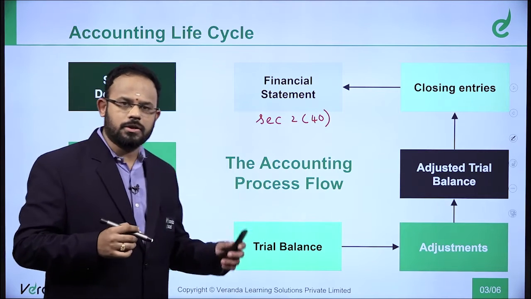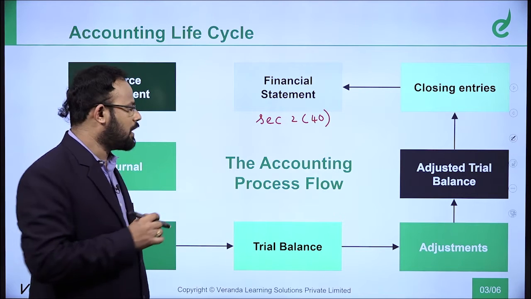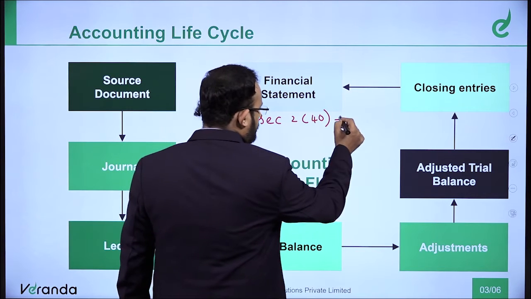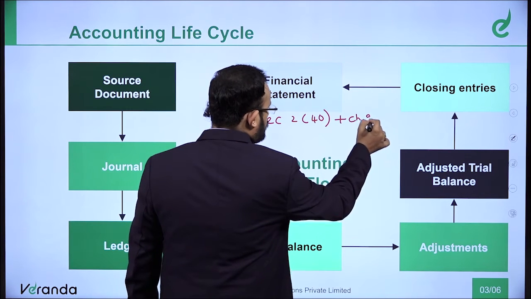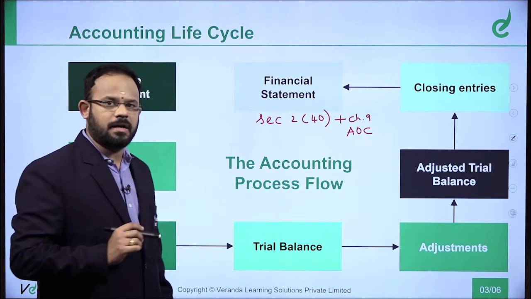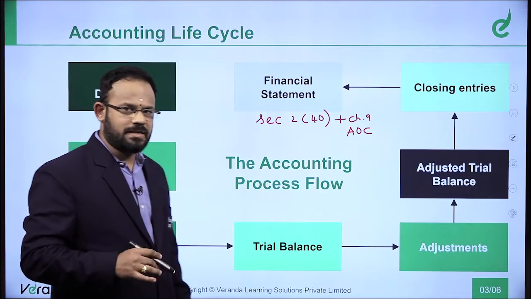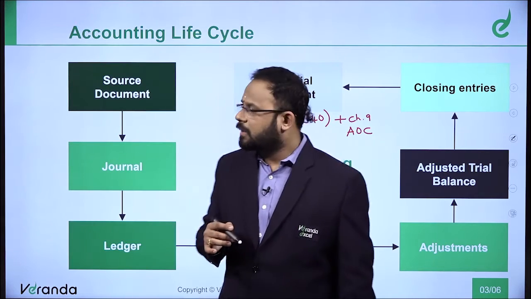So why am I writing this? Because you should also connect this with the law. Financial statements, you can connect this with your accounts of companies. Chapter number 9 is your accounts of companies. So you can connect with this. So this is your what cycle? This is your accounting life cycle. So you can remember this very easily. We have already covered this in the concept also.